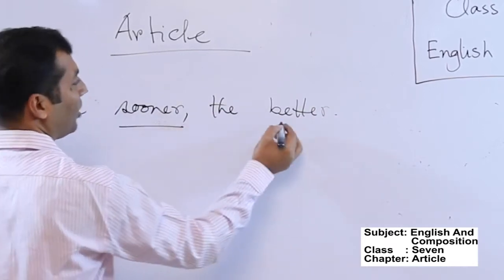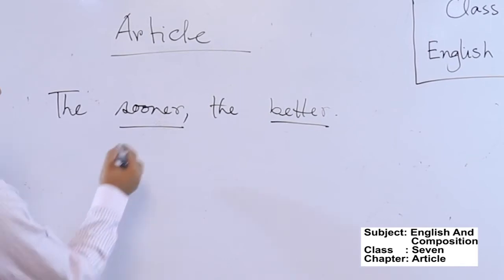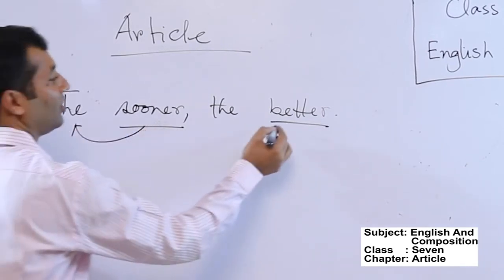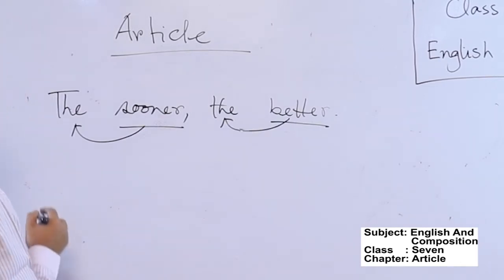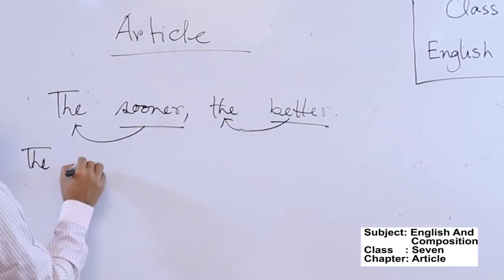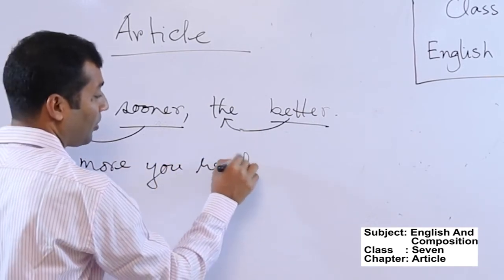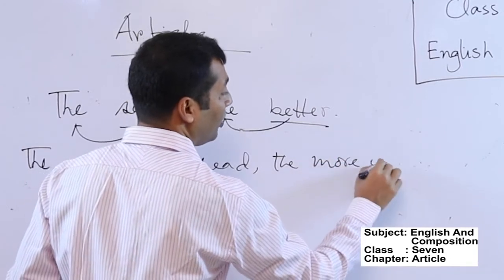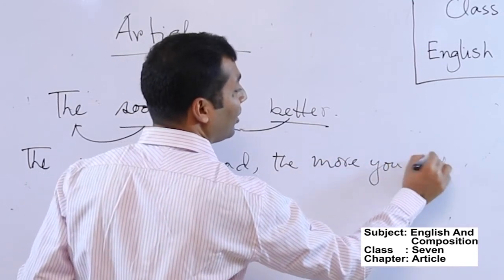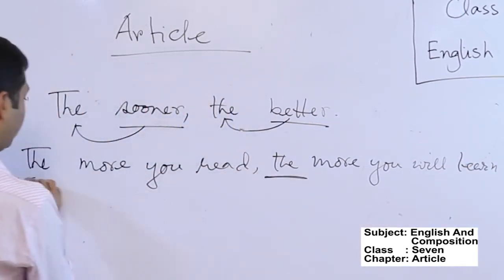Basically, comparative form doesn't take any article, but if they are used comparatively in a sentence, they must take the article "the" before them. There is a common proverb: the more you read, the more you will learn.